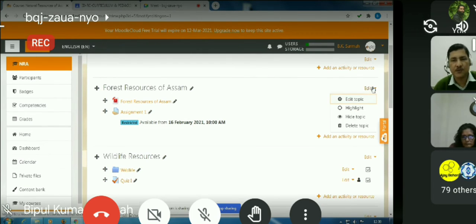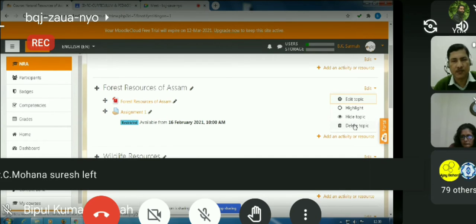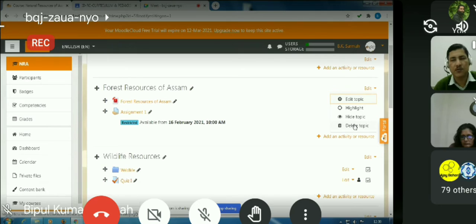Then we have the other options. We can hide the topic, or we can even delete the topic. If we wish to delete the topic, we have to click this button. Or if you want to hide the topic, just click this hide topic button. So in this way, we can edit the particular topic.